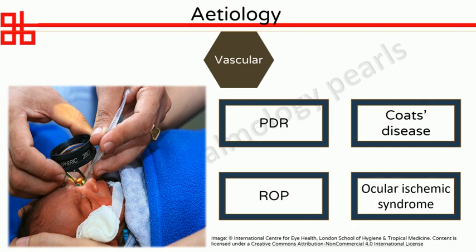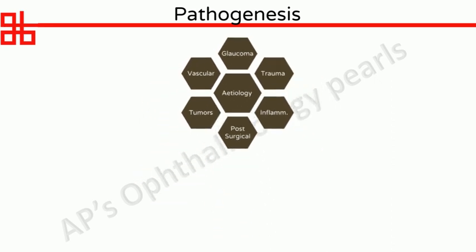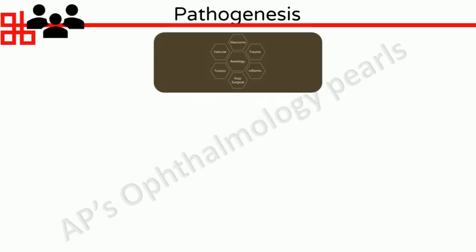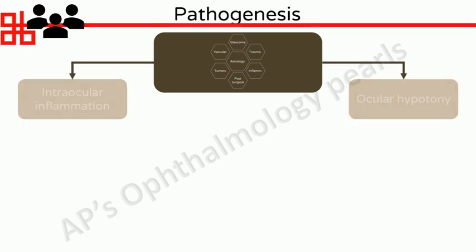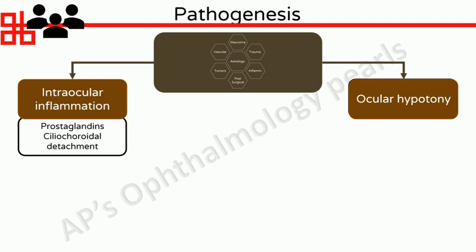The causes mentioned here are by no means exclusive, and basically phthisis bulbi can potentially occur as an endpoint of any ocular disease if treatment fails. A simplified pathogenesis of phthisis bulbi, which is important only for postgraduate residents, is given here. Various ocular conditions give rise to the two basic processes that are involved in the development of phthisis bulbi, that is inflammation and hypotony. Inflammation through release of prostaglandins and ciliochoroidal detachment can also result in hypotony.